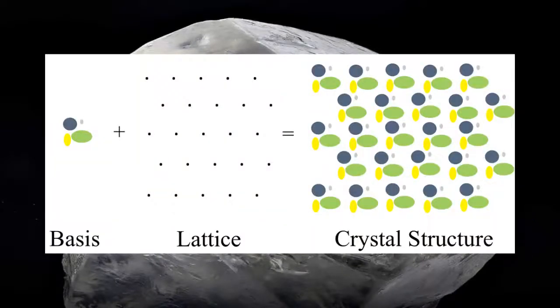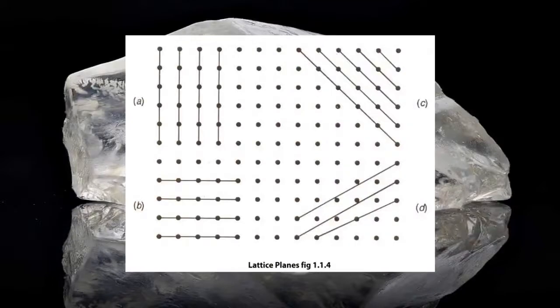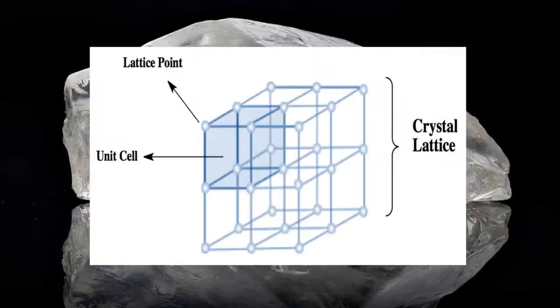Basis or motif. The basis or motif is a unit assembly of atoms or molecules which are identified with reference to the position of lattice points, identical in composition, arrangement, and orientation. Lattice planes: a set of parallel and equal spatial planes in a space lattice which are formed with respect to the lattice points are called lattice planes.